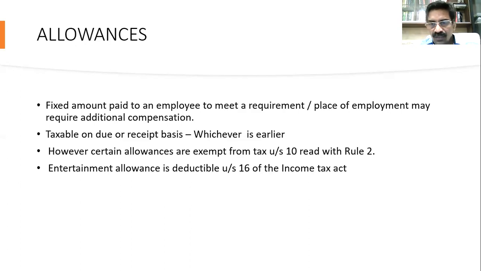Like salary, HRA will also be taxable on due or receipt basis, whichever is earlier. However, certain allowances are exempt from tax under section 10, read with rule 2. An entertainment allowance is deductible under section 16 of the Income Tax Act. At this point, it is very important for us to understand the difference between an exemption and a deduction. Exemptions are given generally under chapter 3 of the Income Tax Act, that is, before the start of the heads of income.